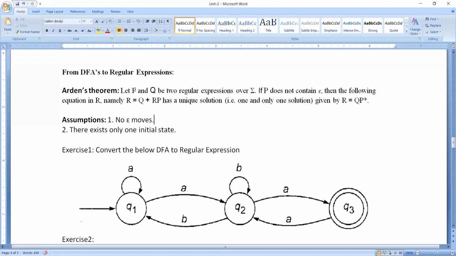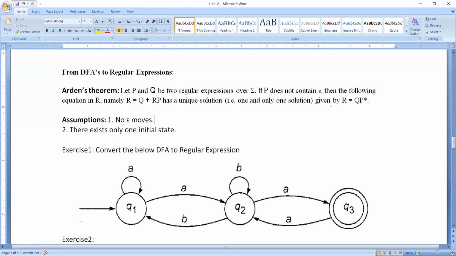It says that let P and Q be two regular expressions over some alphabet sigma. One more thing to remember: P should not contain epsilon.